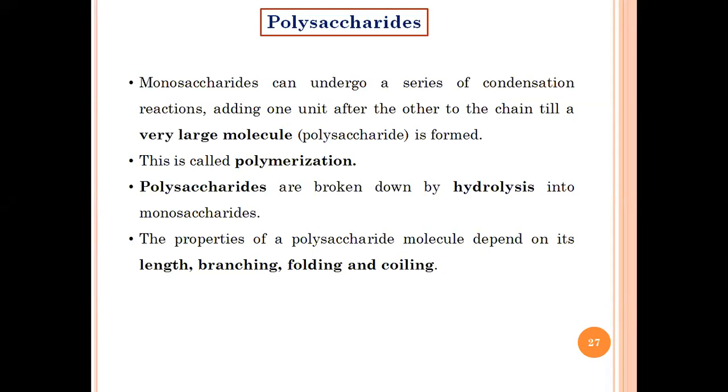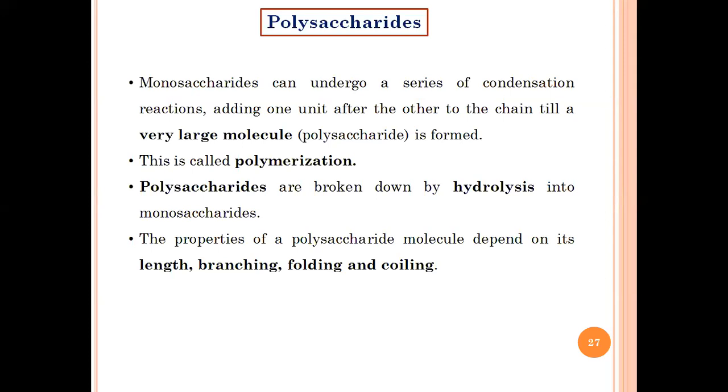Okay, and how is it synthesized? When multiple monosaccharides undergo a condensation reaction, different units are added one after another. मतलब it's not like a small structure. There are multiple, sometimes 50, sometimes 100, and sometimes more than that.